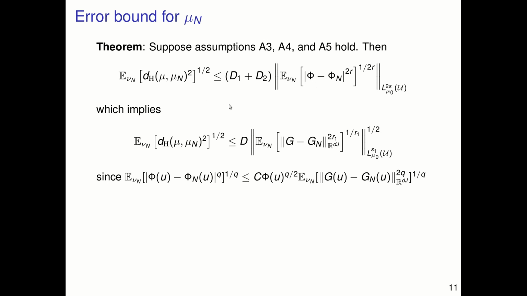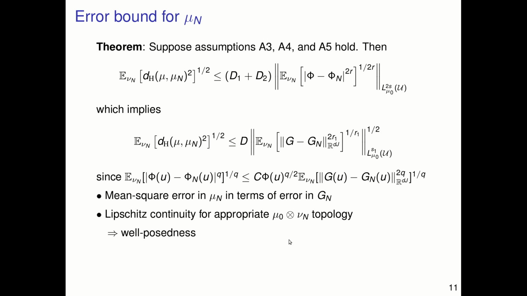In particular, we can use this bound to develop a bound on the mean square of the error of the Hellinger distance in terms of a similar bound, but now between the forward models, the true forward model G and the random approximate forward model Gn. And we can do this because you can show that a certain bound holds. You can have control over this error in terms of the error in the forward models. What does this mean? This means that we get mean square error in the random approximate posterior mu n in terms of the error in the random approximate forward model Gn. In particular, this also gives us Lipschitz continuity for an appropriate product measure topology, and this implies well-posedness.